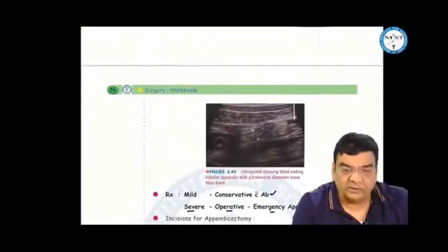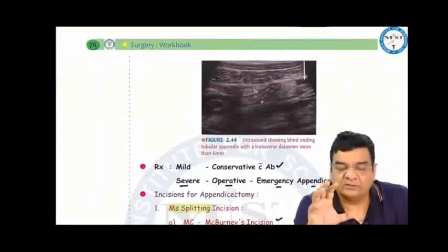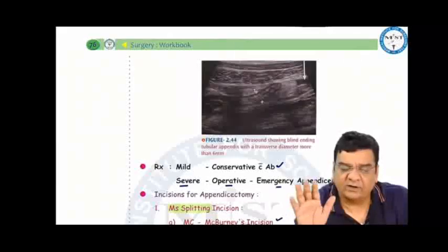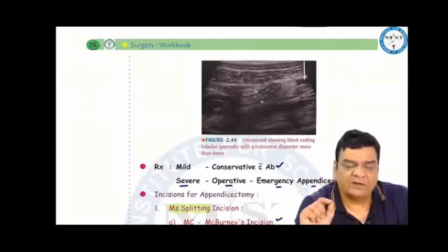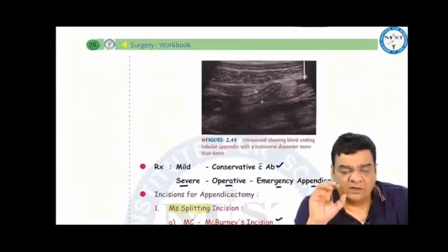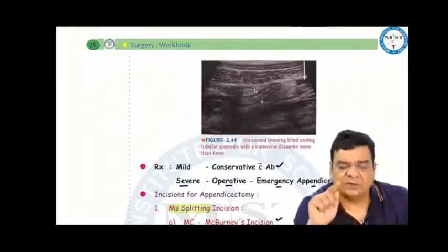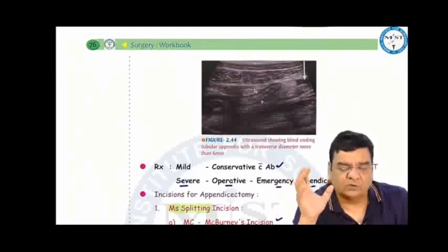Now, the treatment for mild acute appendicitis is conservative with antibiotics. No need to do appendicectomy if it is just a mild appendicitis. It can be successfully treated with antibiotics. But if it is a severe appendicitis, obstructive type of appendicitis, then we need to do an appendicectomy. For doing appendicectomy, we can take the help of various incisions, muscle splitting incision, muscle cutting incision, and we can do laparoscopic appendicectomy as well.